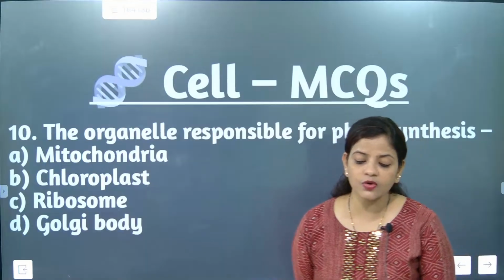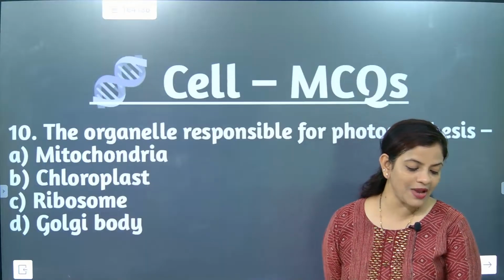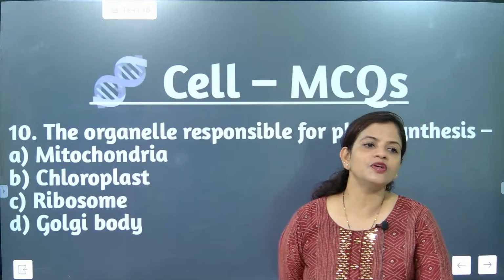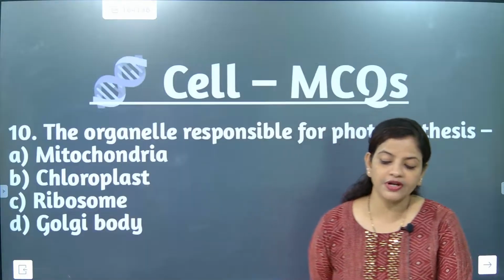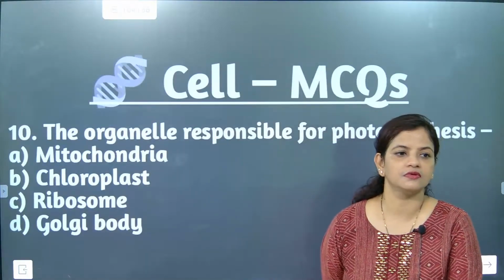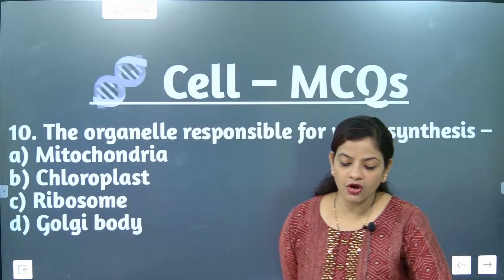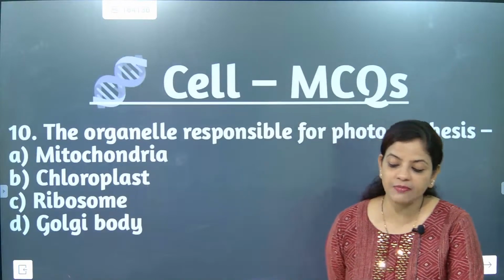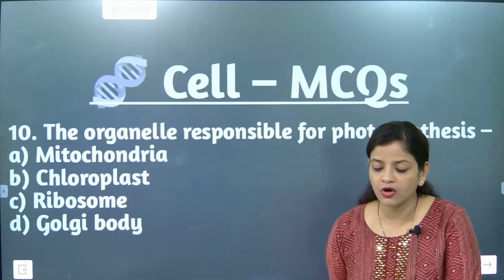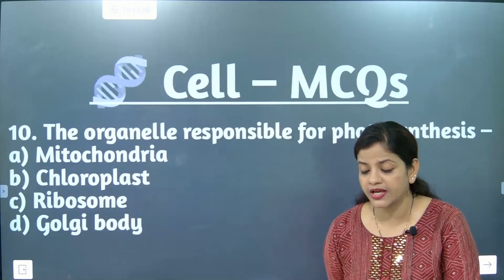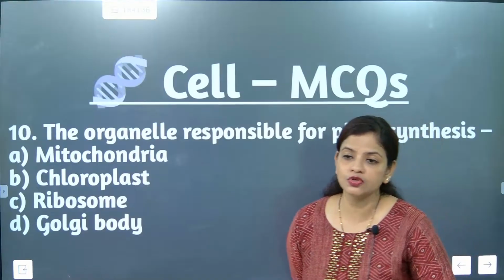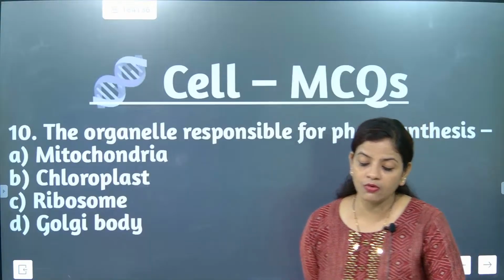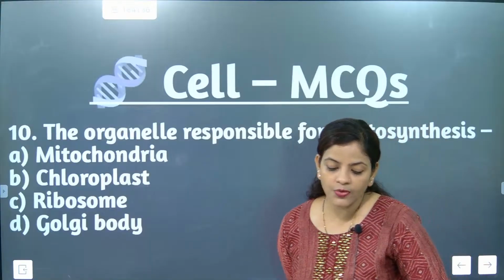I am going to ask one question about plastids. What are plastids? Very good. Most plant cells have plastids. Are plastids semi-autonomous? How many of you are saying true or false? The correct answer is that plastids are semi-autonomous. What is the meaning of semi-autonomous? They have their own DNA. Understood? Mitochondria is also semi-autonomous. Those organelles which are semi-autonomous have their own DNA. So I hope you have understood.